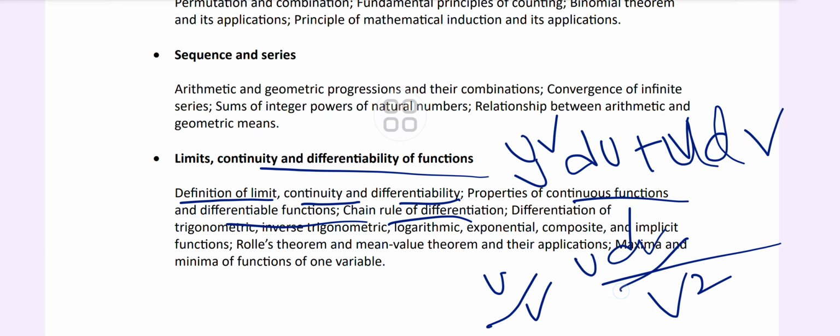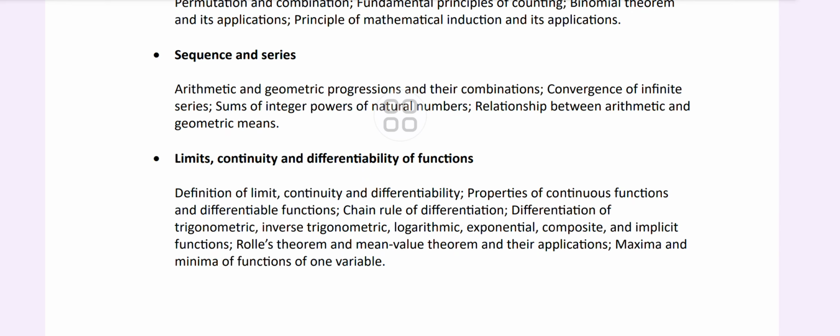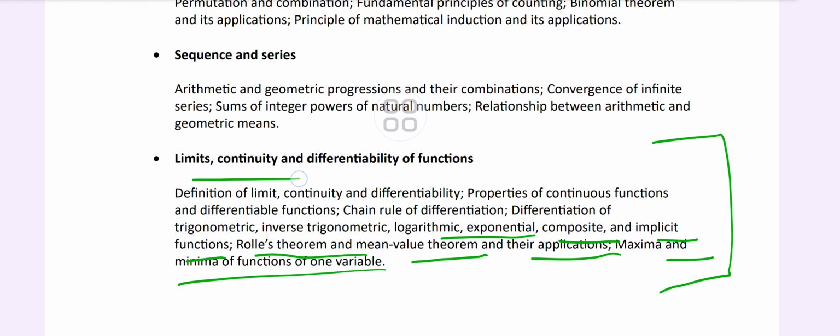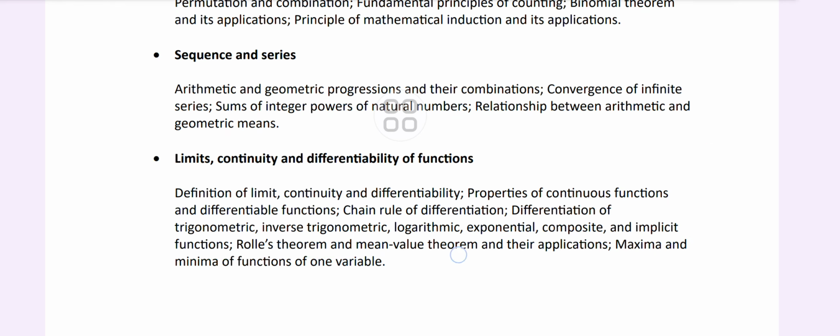So this is the whole formula. Then we have exponential, composite, implicit functions, Rolle's theorem, mean value theorem and its applications, maxima and minima of a function of one variable. This is the full thing for limits, continuity and differentiability of functions.